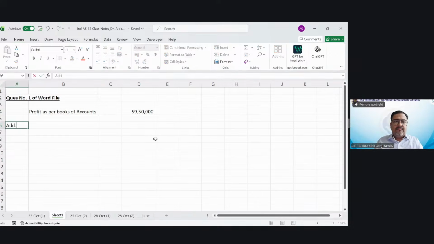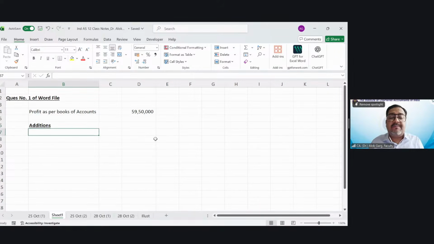Add. So basically you have to do additions. What could be the additions? For example, amount disallowed in the Income Tax Act. So additions are largely disallowances in the Income Tax Act.